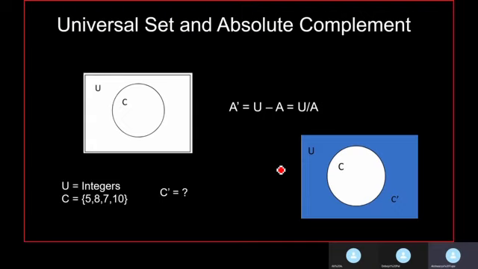Let's take an example wherein our universal set is the integers and C comprises 4 elements: 5, 8, 7 and 10. What will be C dash? According to the concept previously discussed, C dash will be nothing but the universal set minus the C part. So everything except 5, 8, 7, 10 will be in your C complement. That could be any integer like 4 or minus 2, minus 10, anything except 5, 8, 7, 10.